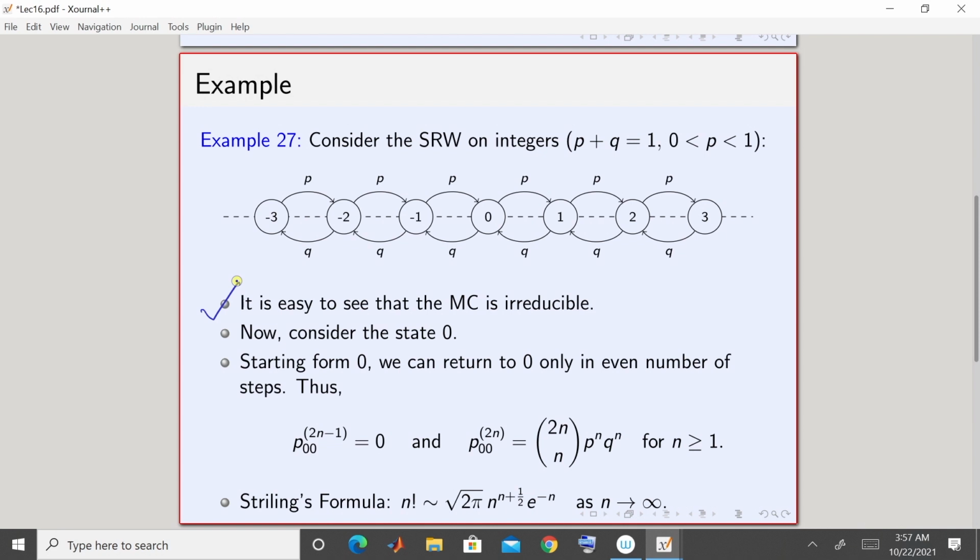Basically, now we want to check whether the states are recurrent or transient. Since you have already seen that this is irreducible, and since transience and recurrence are class properties, if I can show that one state is recurrent, then all states are recurrent, and similarly if I can show that one state is transient, then all states are transient. So, let us examine the state 0.